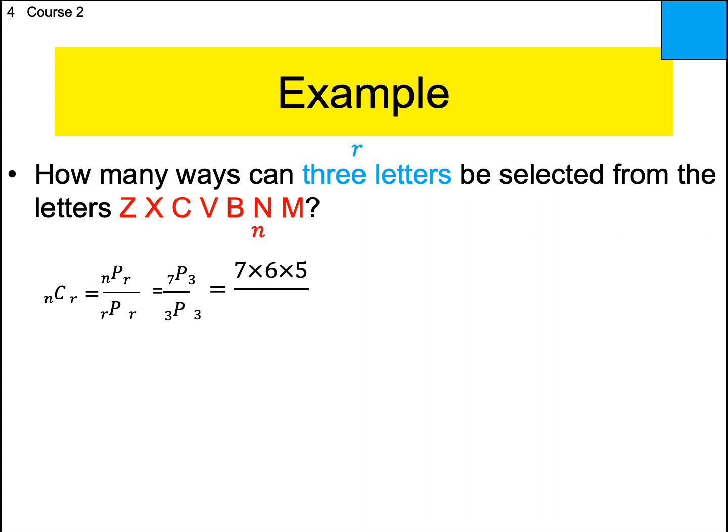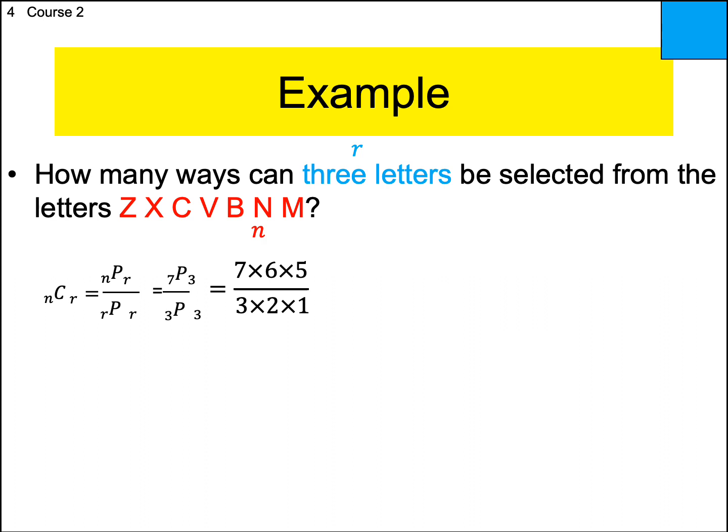Remember, it's always going to be 3P3 or 5P5 or 7P7, that sort of thing. So you start with the number and you count down to 1. 3, 2, 1. Catching on? All right. Anything cancel there? No. I mean, you can do some cross cancellation there, the 3 and the 6.